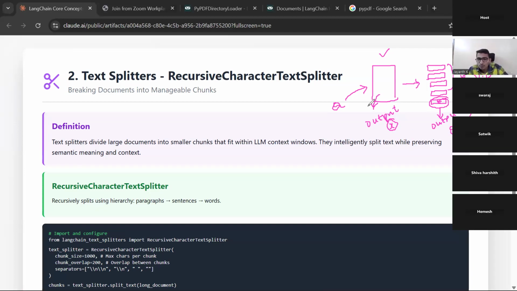And what will help me to make chunks? This recursive text splitter will help me naturally convert a document into chunks, right? Let me erase this one quickly. Anyone having any doubt here? Anyone?